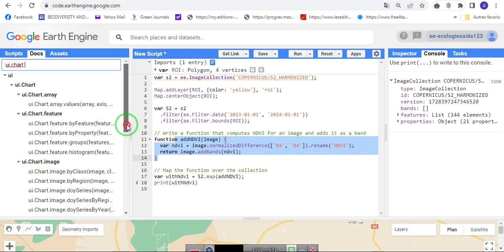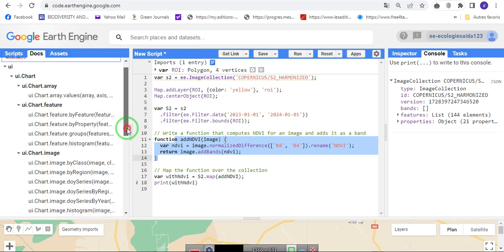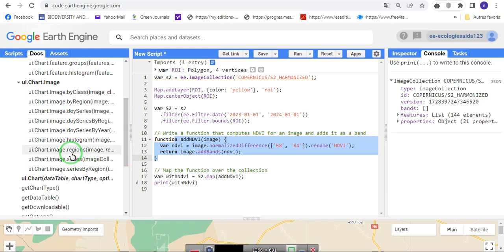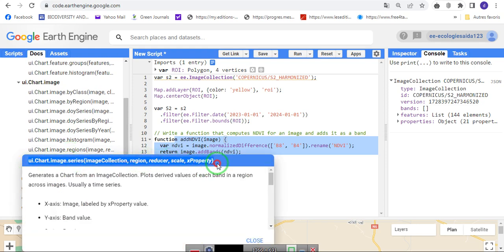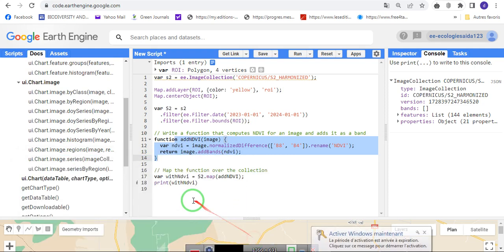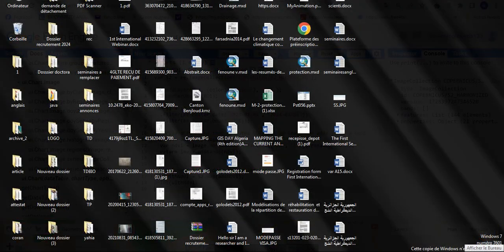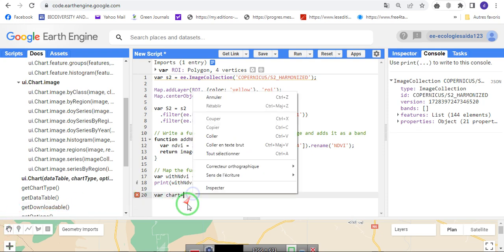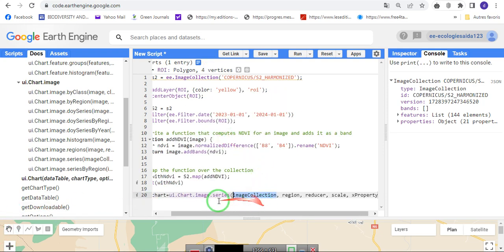So we look under here. Let's create a variable named chart, and use ui.Chart.image.series.